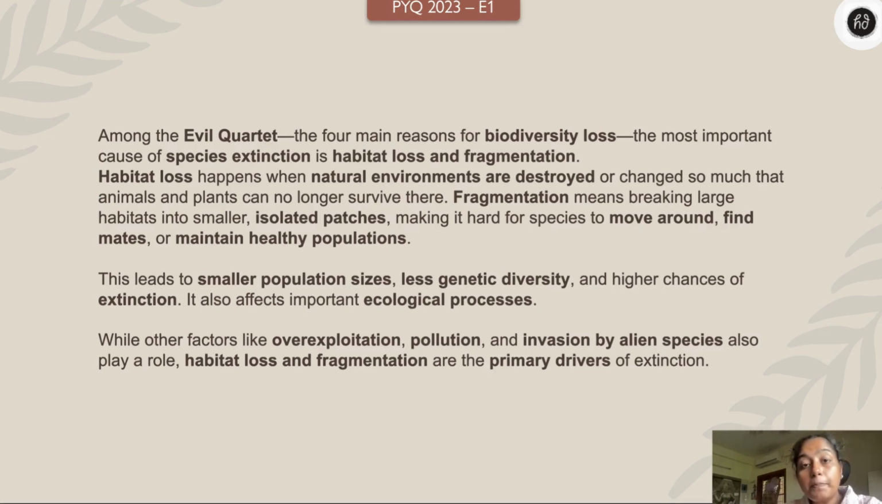And fragmentation, they are breaking the larger pieces into small isolated patches, and therefore it makes it very hard for the wildlife to roam around, to find mates or maintain healthy population, right? So this leads to extinction. Smaller population, less genetic diversity, and hence ultimately it leads to extinction.